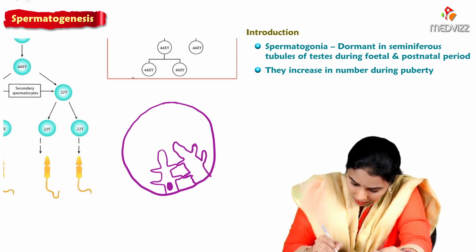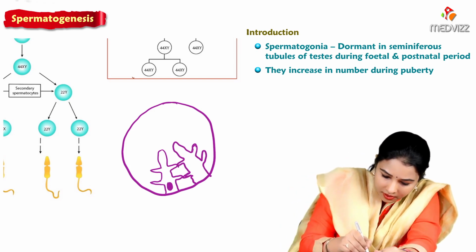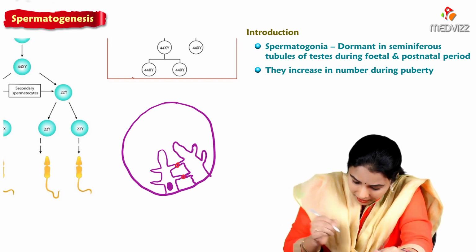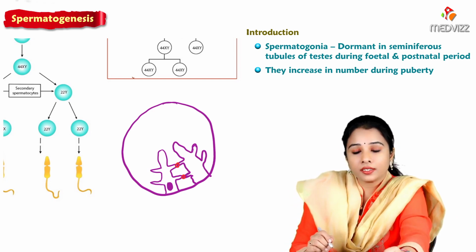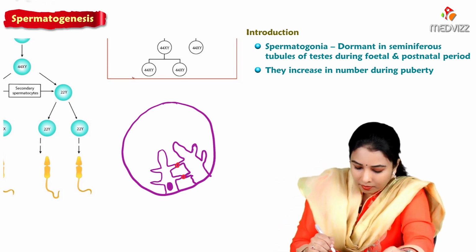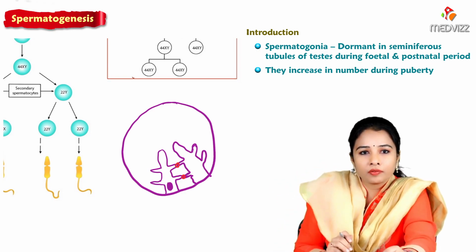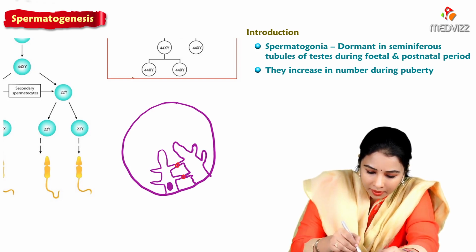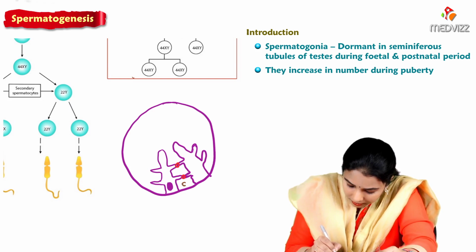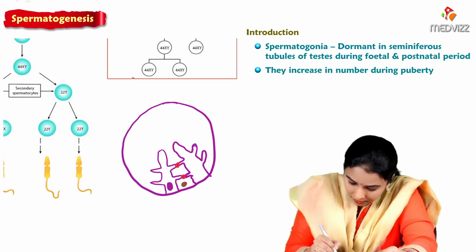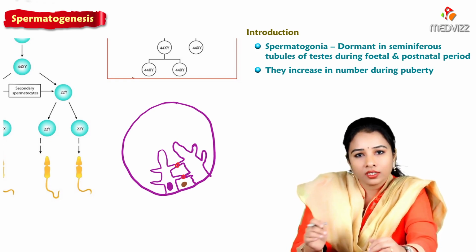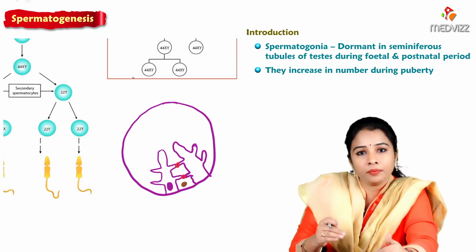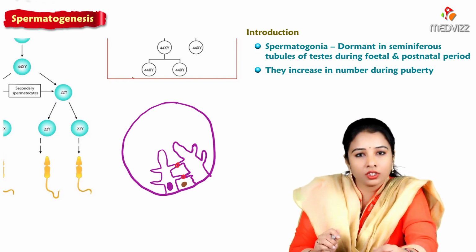Their processes on each side are joined by tight junctions forming the blood testis barrier. The spermatogonia which are dormant are present here, in the basal cells, the immature spermatogonia. Let's see how they divide, and as they become matured, they move towards the lumen.